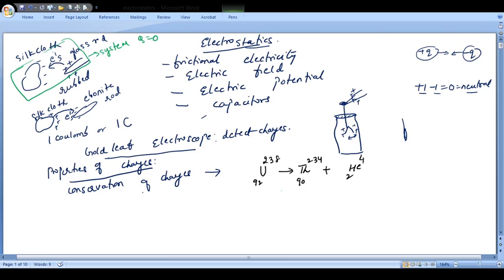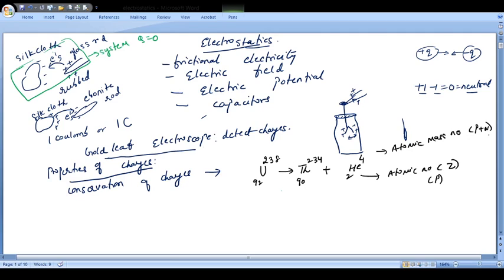If I talk of conservation of charges, the lower numbers are the atomic number, capital Z, and the larger numbers at the top are the atomic mass number. Atomic mass number means protons plus neutrons, and atomic number means the number of protons.